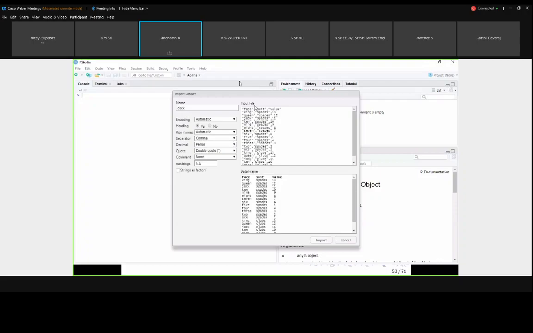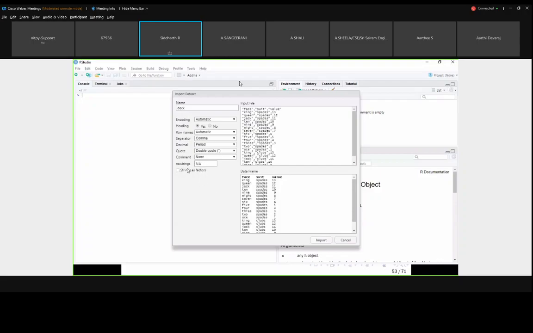For each value, how it will read is based on comma, it will separate each value. The decimal point is period here, and the quote is double quote. If you want to use single quote or double quote, you can, but most probably everything will be automatically taken care of. If there is a comment in your data set, it will come here, but here it is none. And NA strings, which we will study now, NA means not available.